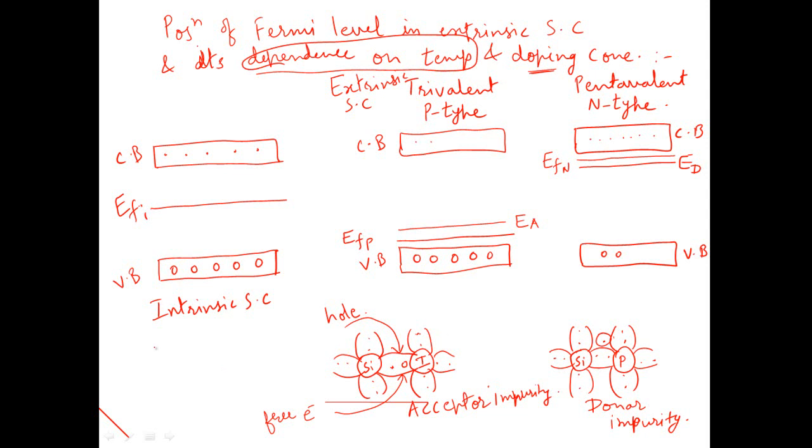So if I make the differentiation of temperature as low, moderate and high.